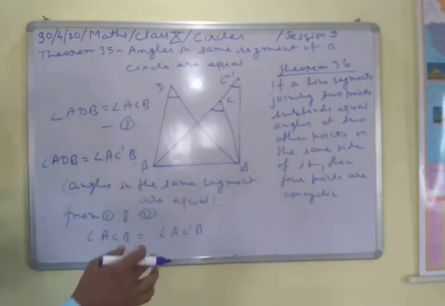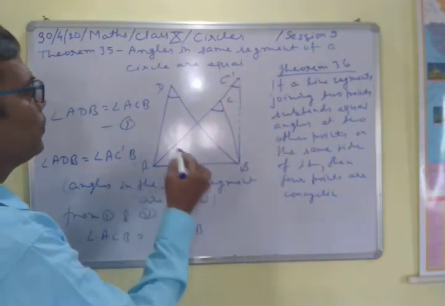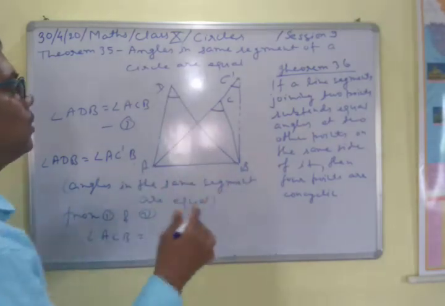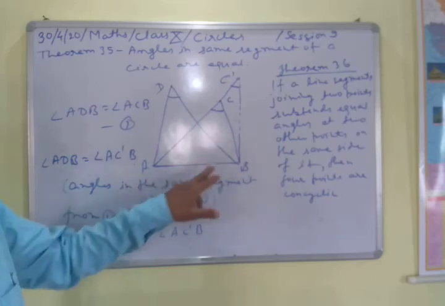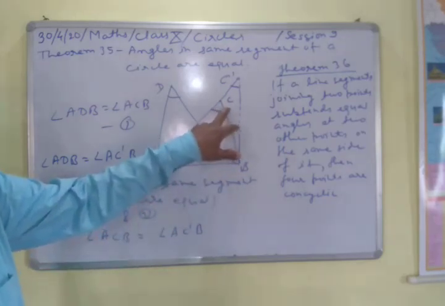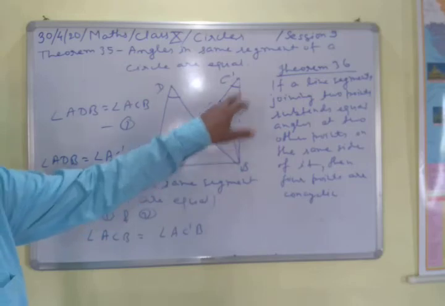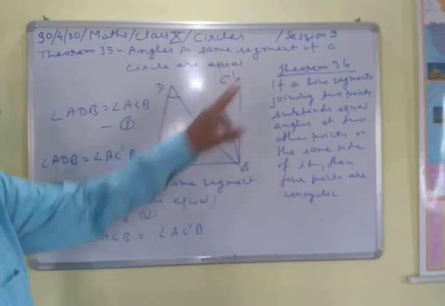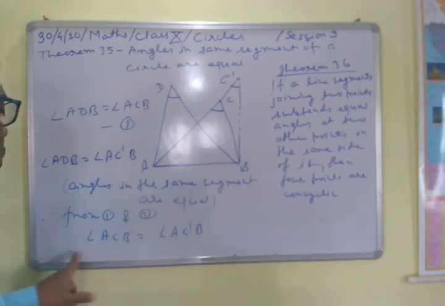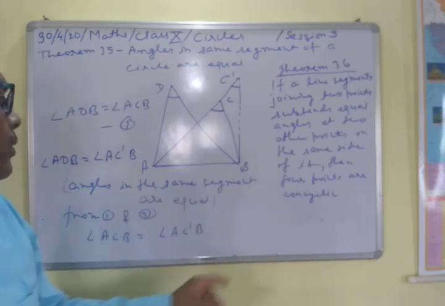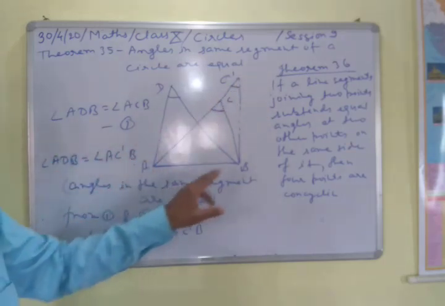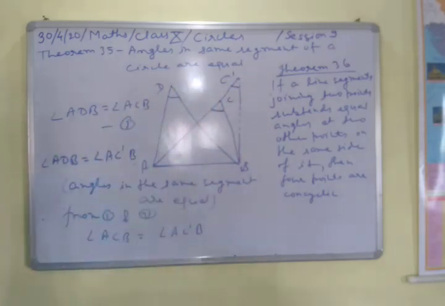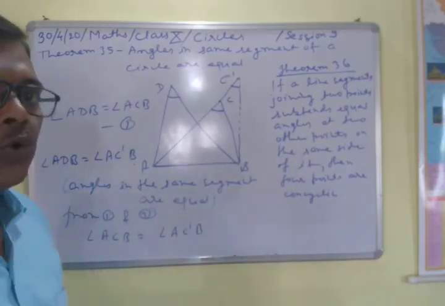So this proves that the circle must pass through A, B, C, and D, because in the beginning we assumed that the circle is not passing through this point, point C. So if the circle is not passing through C, then it is passing through C dash. We assumed that, and we arrived at the wrong result, and this wrong result was due to our assumption that it is passing through C dash. It means that the circle is passing through A, B, C, and D. So this is a proof by contradiction.